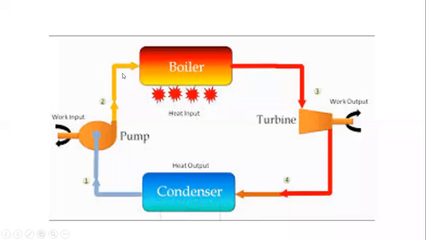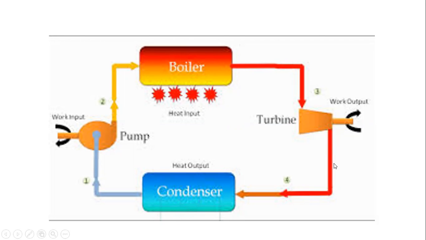Water is fed to the boiler, then heat energy or hot gases are supplied to the boiler, and this heat energy is converted into steam energy. This steam energy is given to the turbines, and automatically the turbine blades are rotated. By rotation of the turbine blades, we generate mechanical energy. That mechanical energy is given to the alternator.